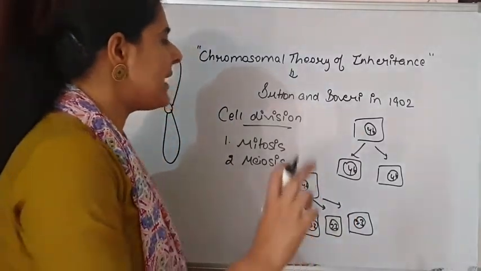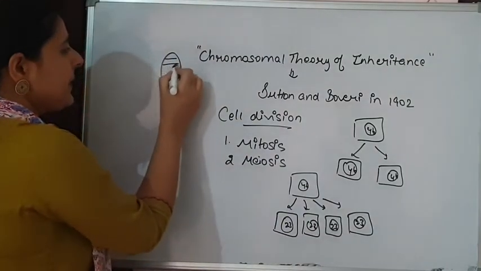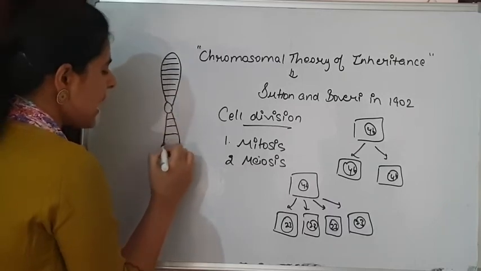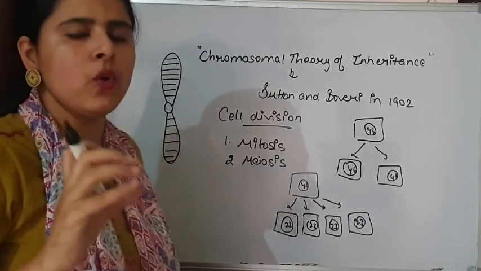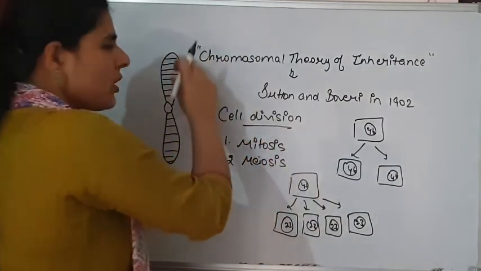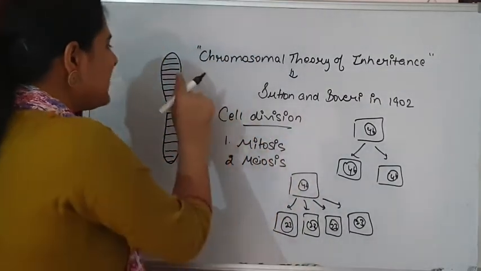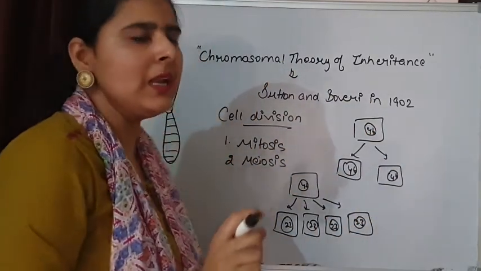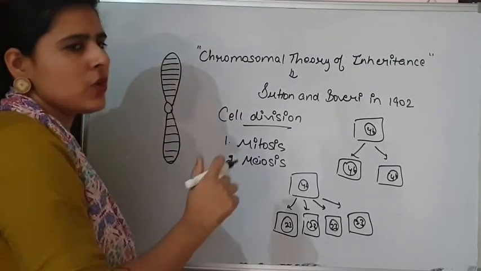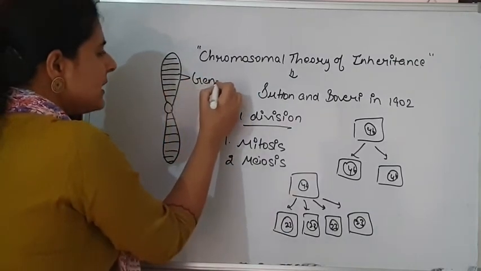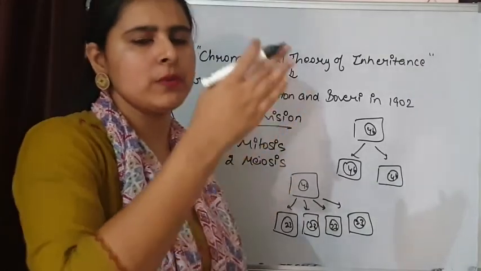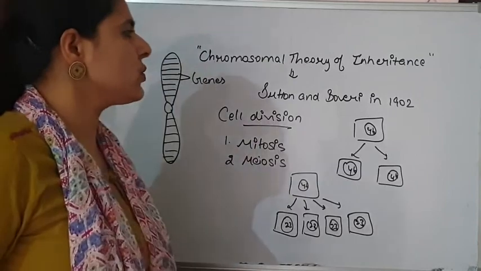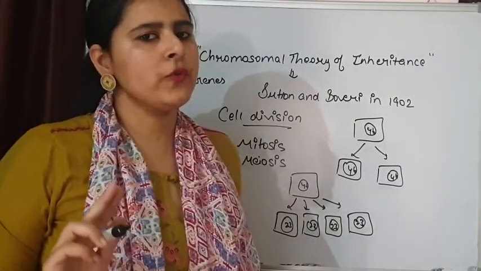And we have talked about how these chromosomes carry the structural and functional main hereditary units, and these hereditary units are genes that are located at specific gene loci on the chromosome. So when a chromosome is inherited from the parent cell to the daughter cell, the genes lying on the chromosome will also be inherited from the parental cell to the daughter cell. This was said by Sutton and Boveri in their chromosomal theory of inheritance.